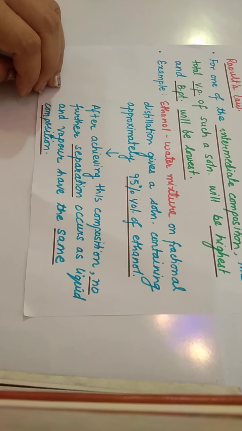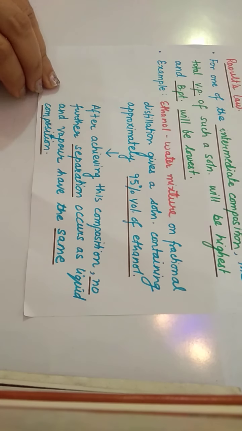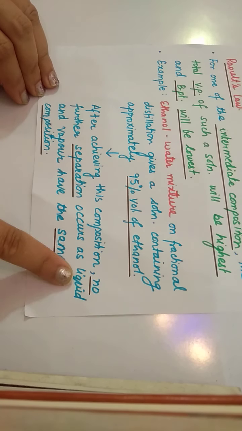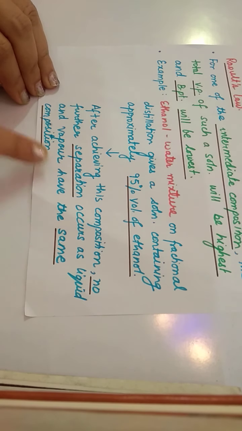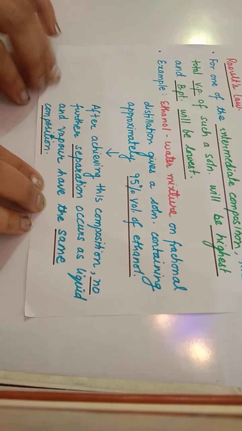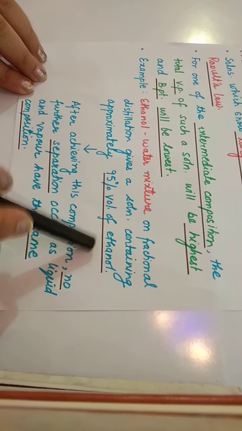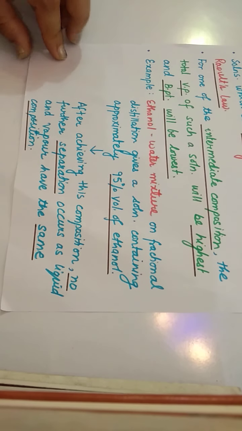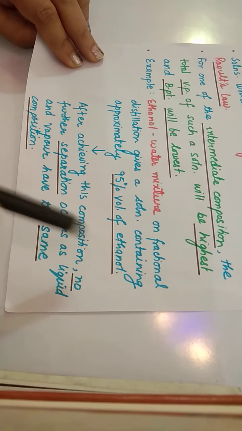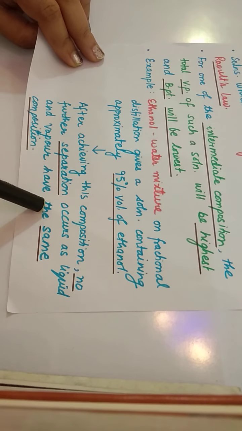Children, the main reason they cannot be separated is that they have the same composition in liquid and vapor phases. If a mixture has the same composition in liquid and vapor phase, then you cannot separate it. So after reaching this percent volume of ethanol, you will not be able to separate the mixture because at this volume the liquid and vapor phases have the same composition.